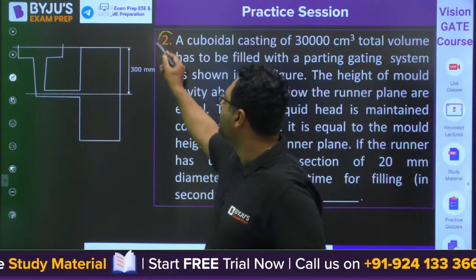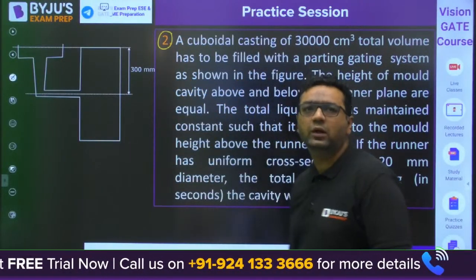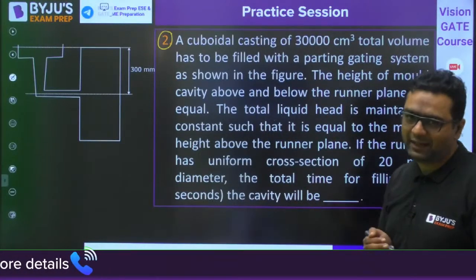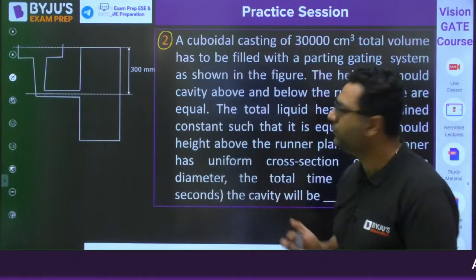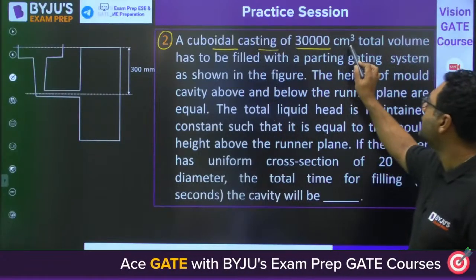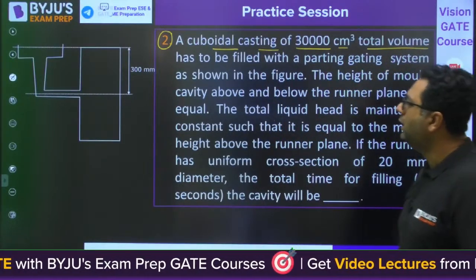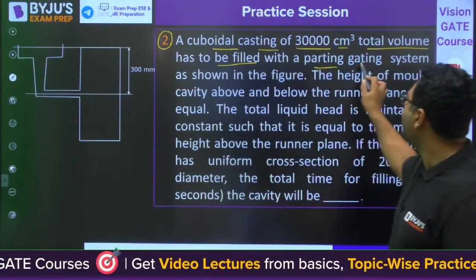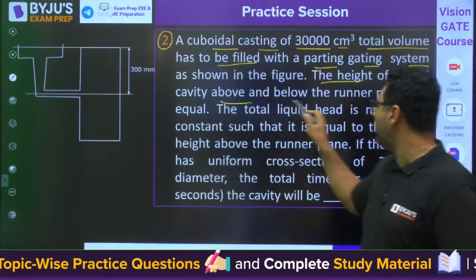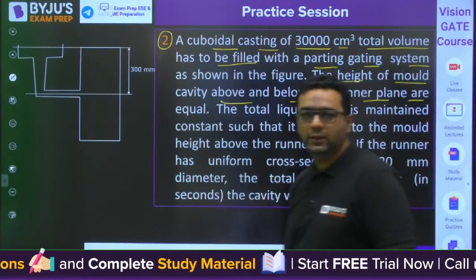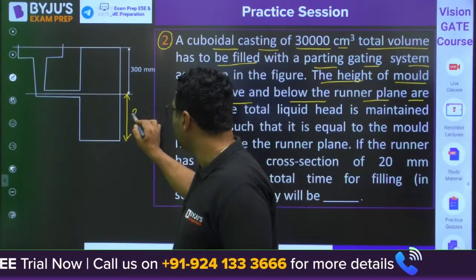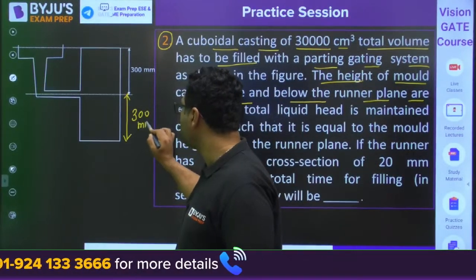Question number 2. This is on the topic of, you can say, you need to calculate the time to fill the cavity. This is from the gating system design. So the question says a cuboidal casting of 30,000 centimeter cube total volume has to be filled with a parting gating system. As shown in the figure, the height of the mold cavity above and below the runner plane are equal. So they are saying if this is 300, this is also 300. So they have mentioned this in the question.